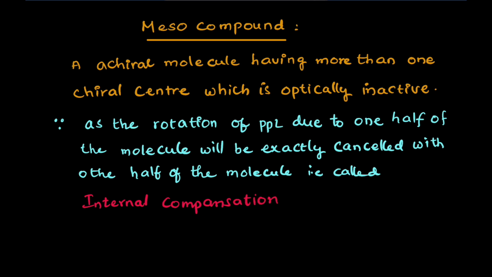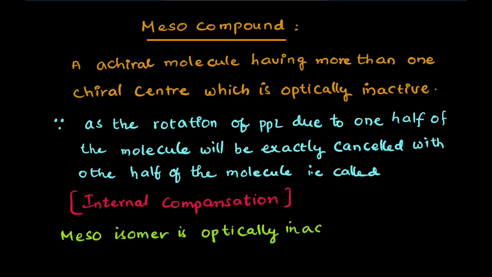These magnitudes are equal, therefore plus 10 degrees, for example, and minus 10 degrees exactly cancel, and the optical rotation is 0. Therefore, a meso isomer is an optical isomer but not an optically active isomer. Keep in mind, a meso isomer is always one of the optical isomers but optically inactive.